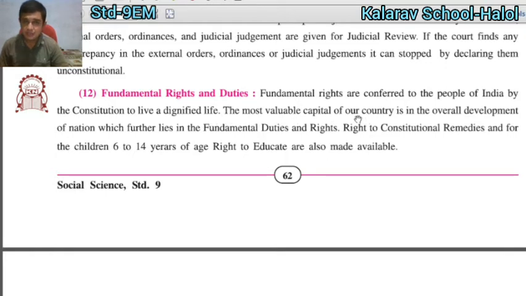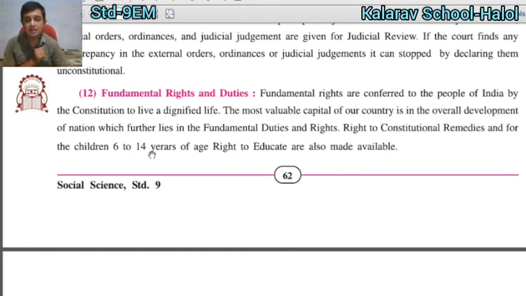The most valuable capital of our country, the most valuable thing of the country, is the overall development of the nation, which further lies in the fundamental duties and rights. The right to constitutional remedies is given, and for children aged 6 to 14 years, the right to education is also made available.